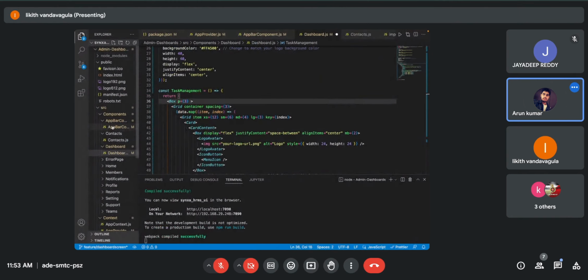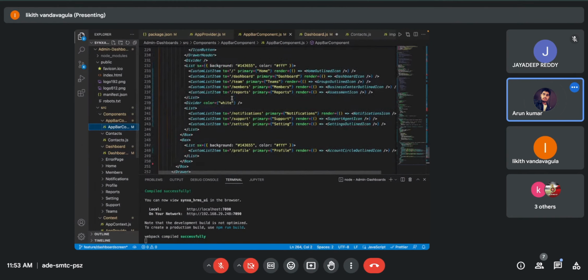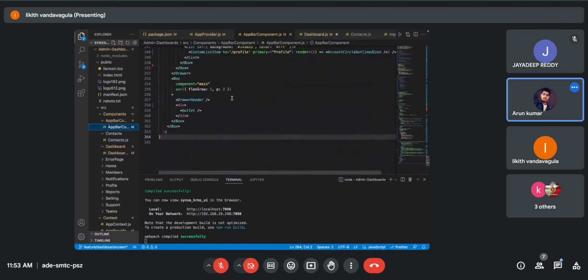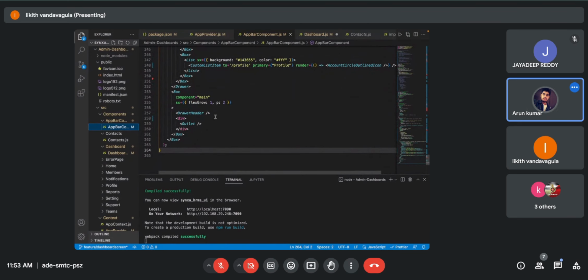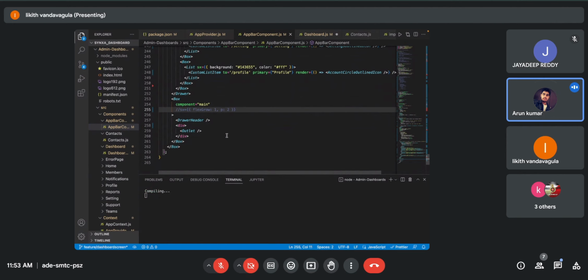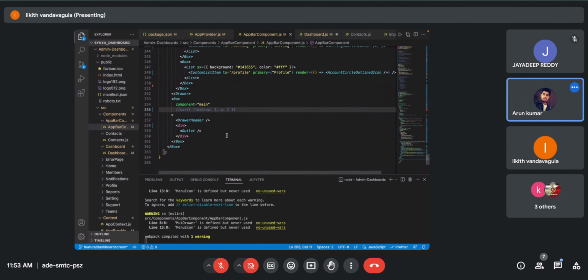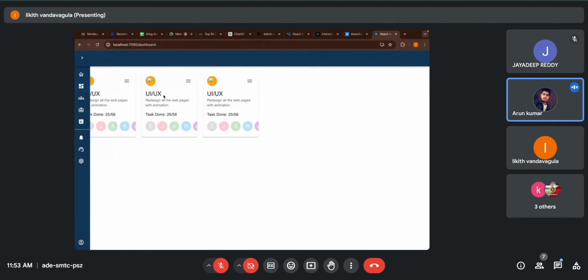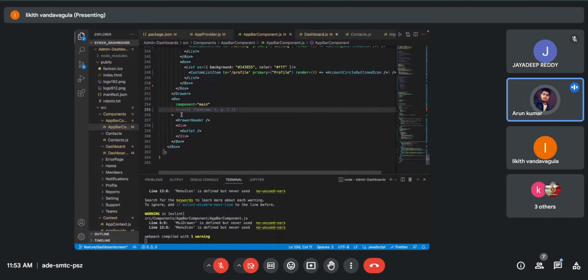appbar.js component? Yes. Scroll down a little bit. Scroll down. Yeah, on the left. This is flex grow 1 and p0. Remove this flex grow. Can you check? No. Now go to the code once again.